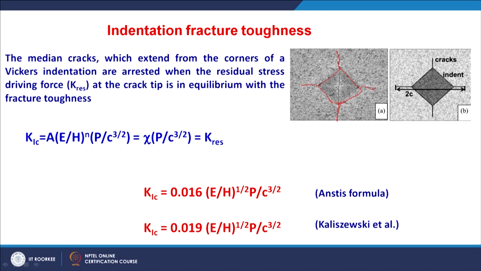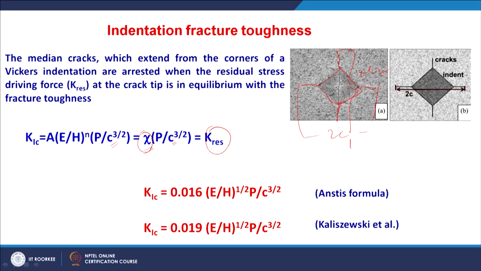These median cracks which extend from the corners of a Vickers indentation are arrested when the residual stress driving force, which we call K residual, at the crack tip is in equilibrium with the fracture toughness. So, here is the residual stress factor, P is the load at which the indentation is done, C is the crack length. From here to here this is 2C, this is also 2C, so you take the average of 2C1 and 2C2, and from here you get a C value.